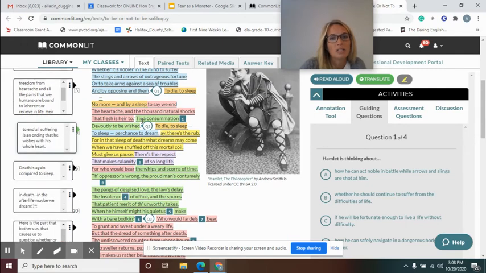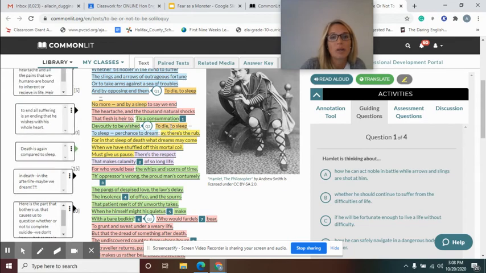All right. "'Tis a consummation devoutly to be wished." Well, consummation means like an end to something. And this is saying this is an end that I wish for, that a lot of people wish for. To end all the suffering is what he wishes for with his whole heart.